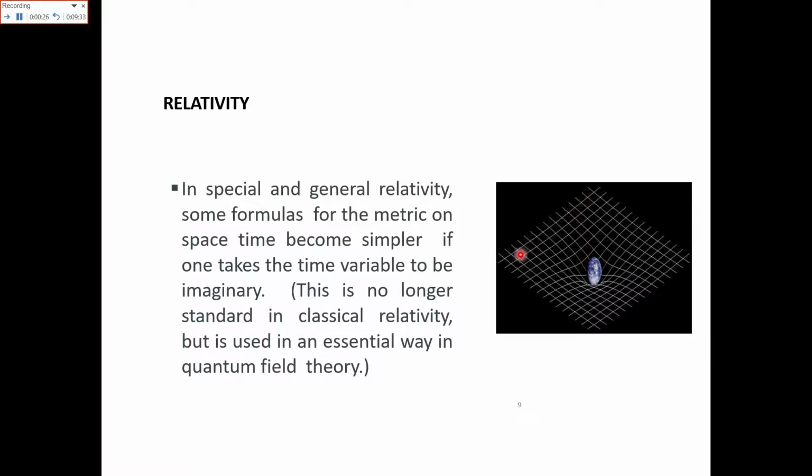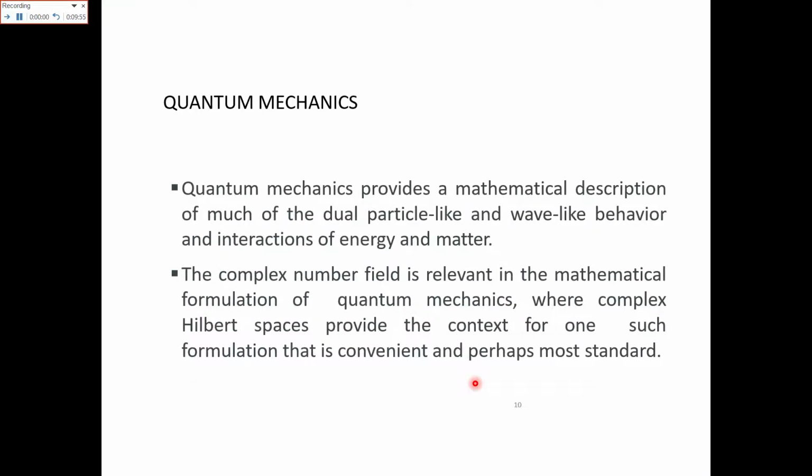Here an area has been shown where some of the variables are changing with respect to this weight, which is shown like an earth. So one of the variables is taken as an imaginary variable for the simplification of the values. This is the involvement of complex theory in the theory of relativity.